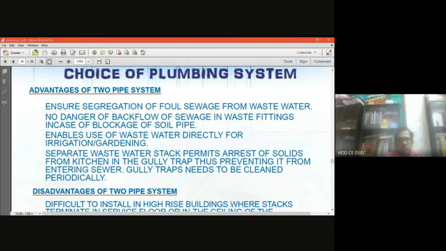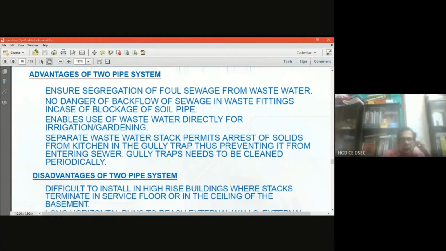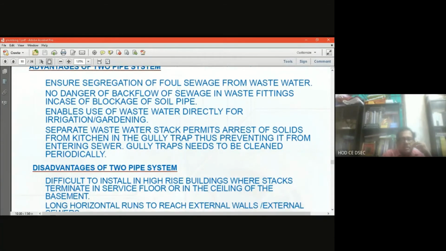While teaching you the gully traps, it was observed, and finally I am going to elaborate on it in the plumbing system also. So here, with a separate wastewater stack, which means two different pipes, it permits the arrest of solids from the kitchen because the pipe is separate. So definitely the waste pipe, since it is separate, will permit the arrest of solids which should not go into the sewer. Gully traps need to be cleaned periodically.